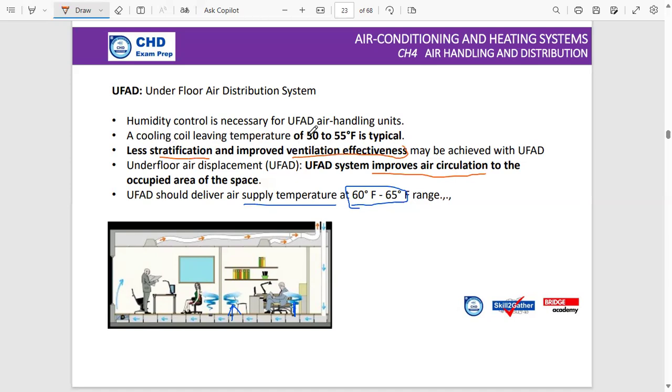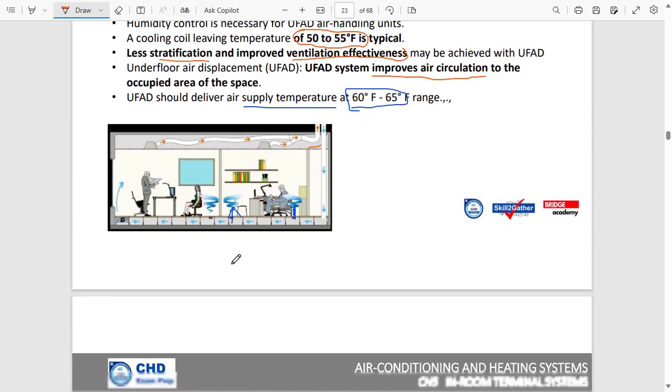The cooling coil leaving temperature should typically be between 50 to 55 degrees Fahrenheit. So for instance, if you're having an FCU unit here, the temperature of the air leaving the FCU unit should be around 50 to 55 degrees Fahrenheit. So that's all about the UFAD system that you need to go through for CHD exam preparation.